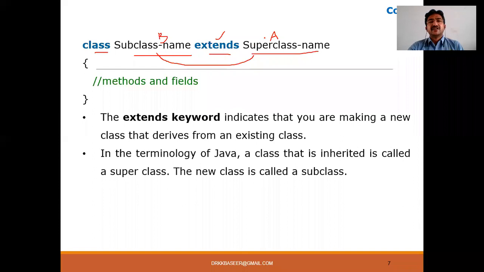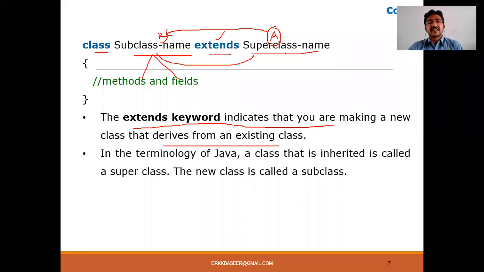Now it is extends. So all the properties of the superclass, properties meaning the methods and the attributes, are going to be acquired by the subclass. Acquire means they can be used directly without creating any object for the superclass. The extends keyword indicates that you are making a new class that derives from an existing class.